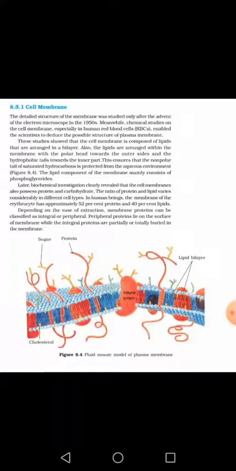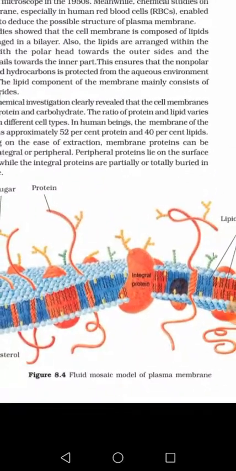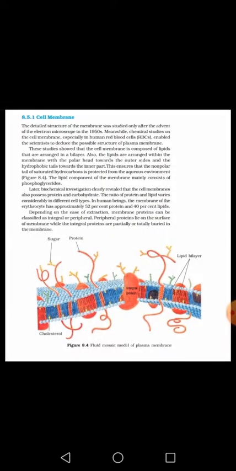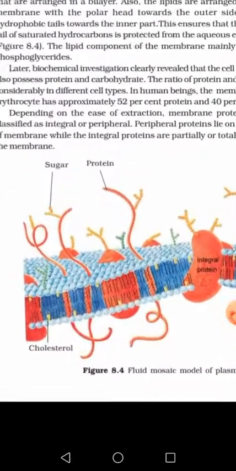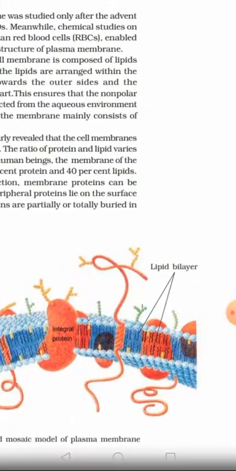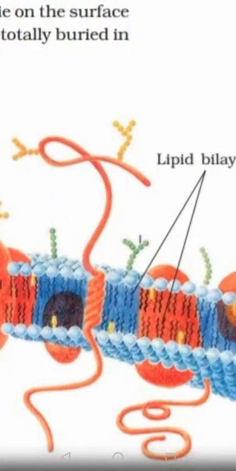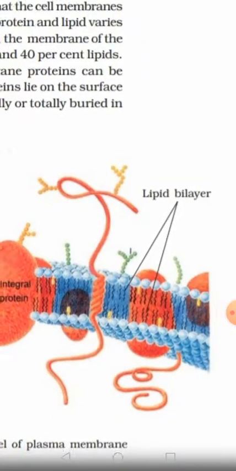Here in the picture you can see that the integral protein is quite embedded into the membrane, it looks completely stuck, partially or completely embedded, buried. Whereas the peripheral proteins are located towards the periphery, meaning they will be on the outer side. Is it clear? Now this is the structure of the bilayered lipids you are observing here. In this figure you can see that there are two layers of lipids, and you are observing the head is towards the periphery. Now I am zooming in. The head you will see is towards the corner, the outer side, and the tails are towards the inner side. Is it clear?